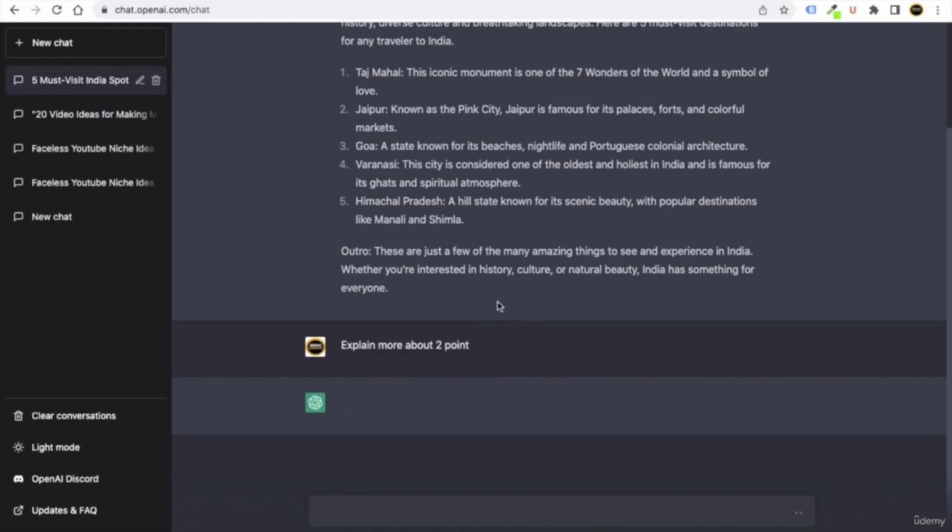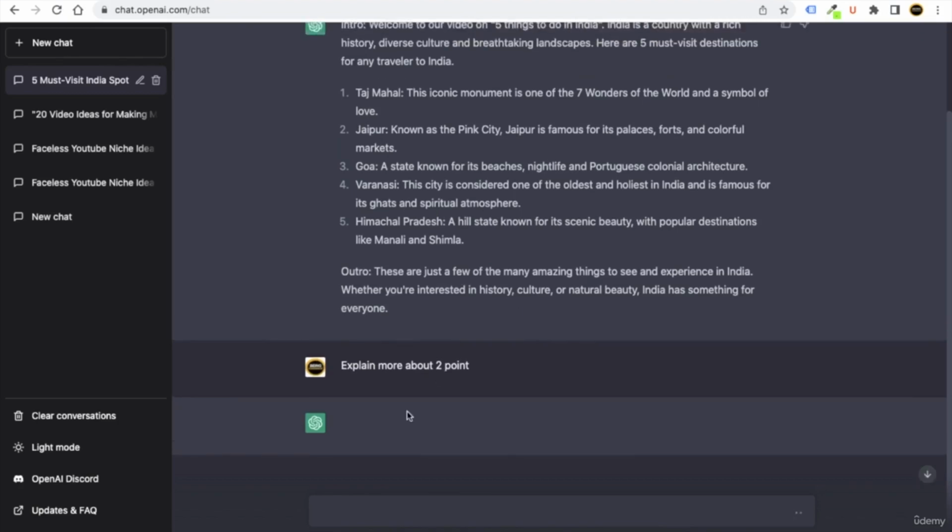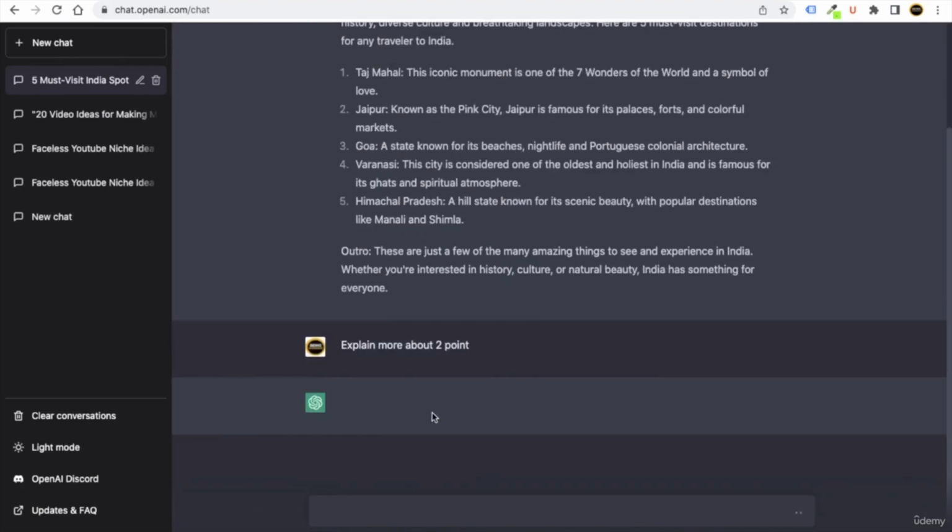Sometimes it takes time. But this is how you can make ChatGPT tell more about any specific point, and this is going to help you do that. So let's wait. It's still thinking, I guess.